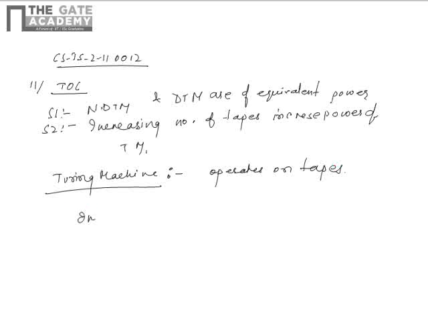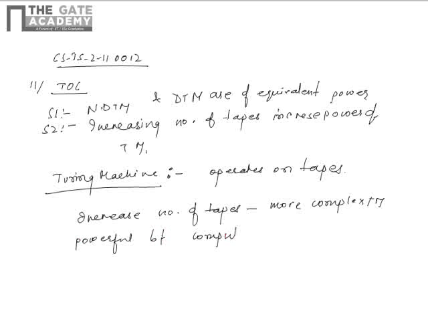See, increasing the number of tapes will result in a more complex Turing machine. It will be powerful, but computational power decreases. So statement 2 is false. Therefore, S2 is false.